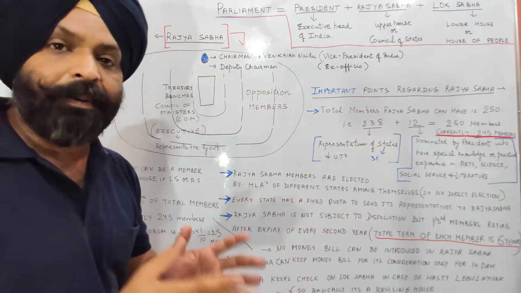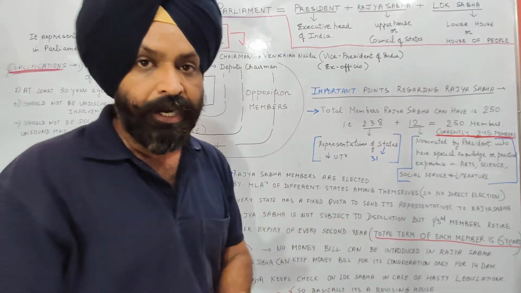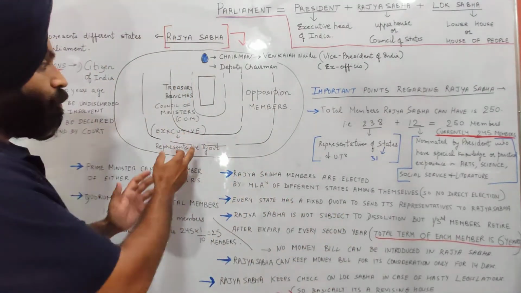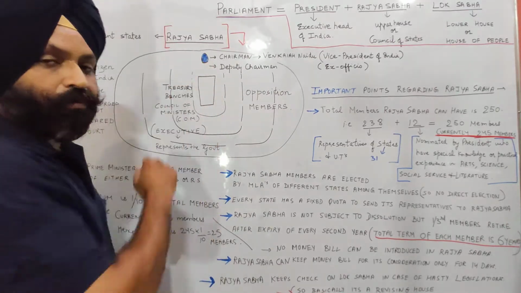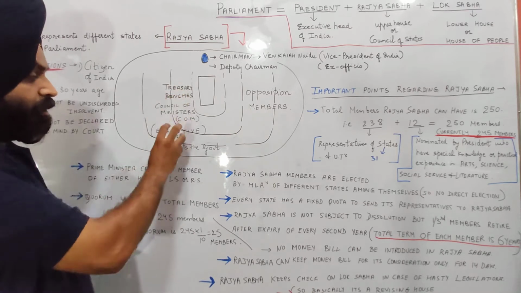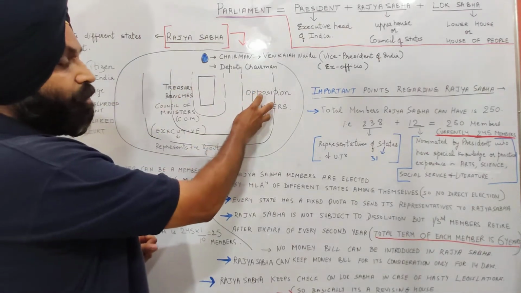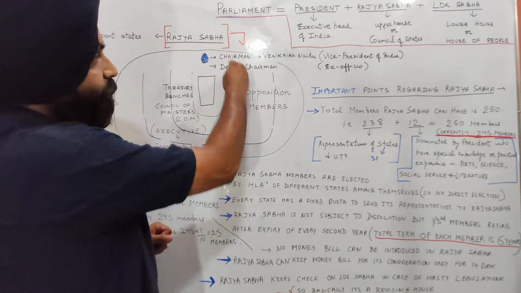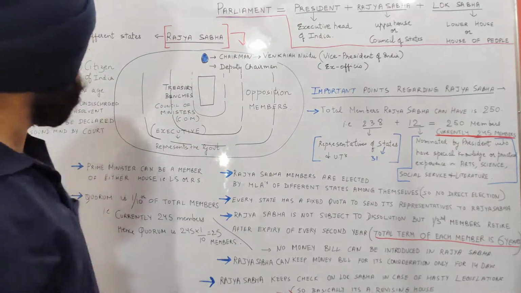Who sit on the treasury benches? The council of ministers. At present BJP is ruling India. So BJP members, council of ministers, sit on the treasury benches to the right side of the chairman. So basically this is the executive. These persons represent the government, and opposition members are sitting on the left side of the chairman. So this is the chart of Rajya Sabha.